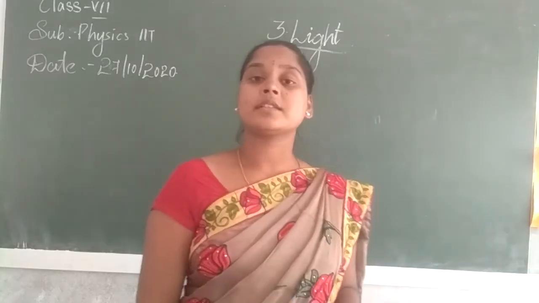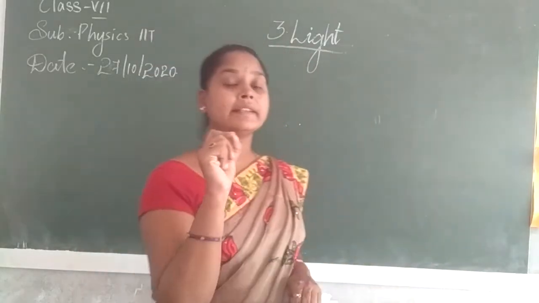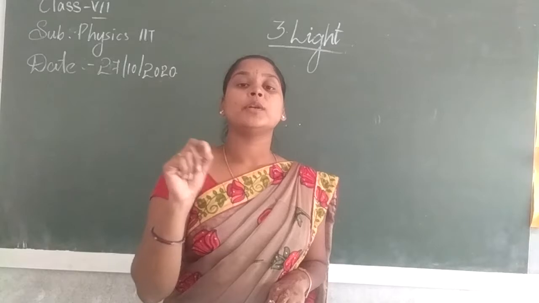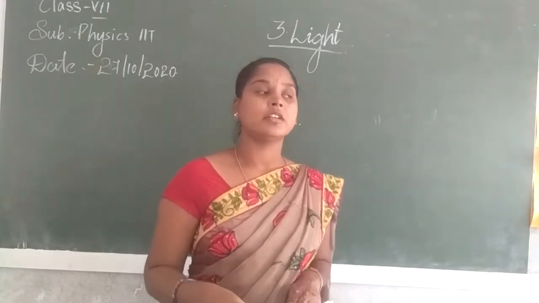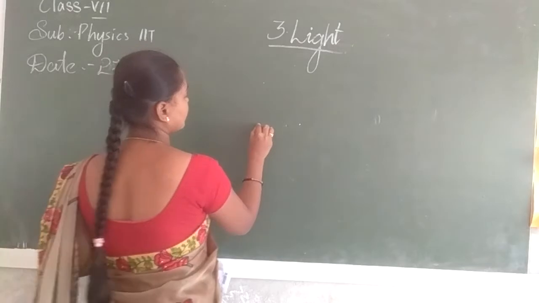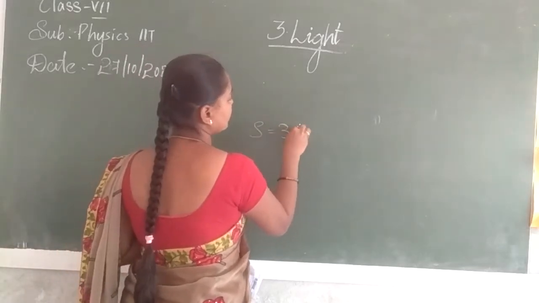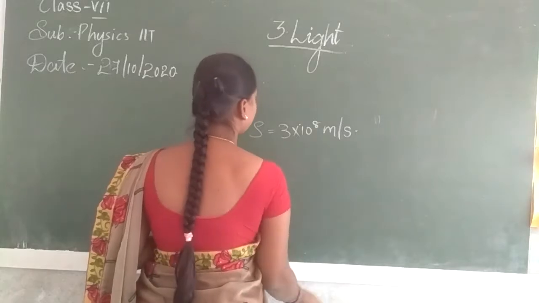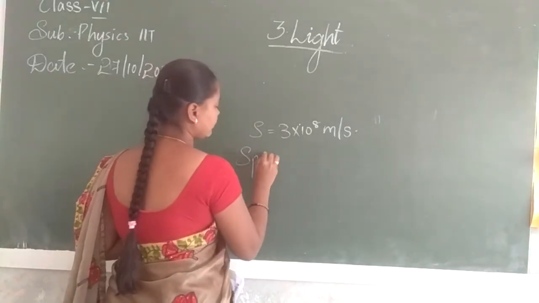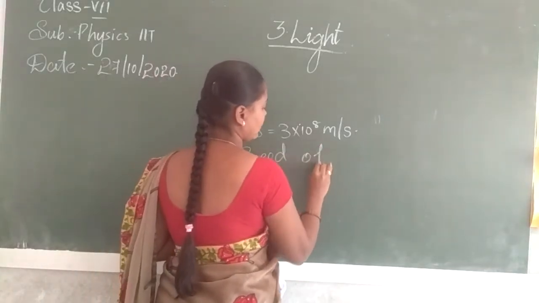As I told you while teaching the sound lesson, yes or not? Speed of light is more than the speed of sound. So what is the speed of light? If you have any idea, recall. What is the speed of light? Speed of light is equal to 3 into 10 to the power of 8 meters per second. I have discussed this. Yes or not? This is the speed of light.